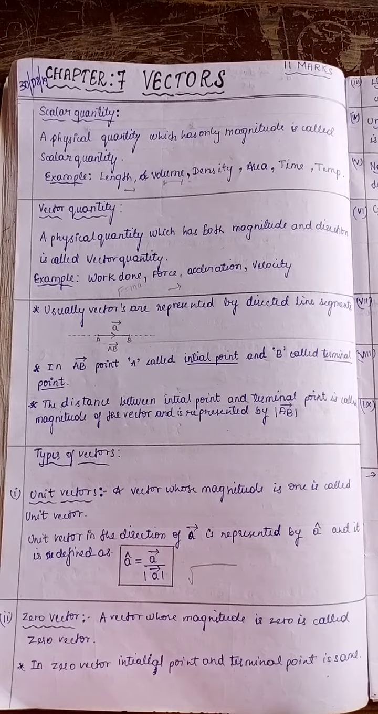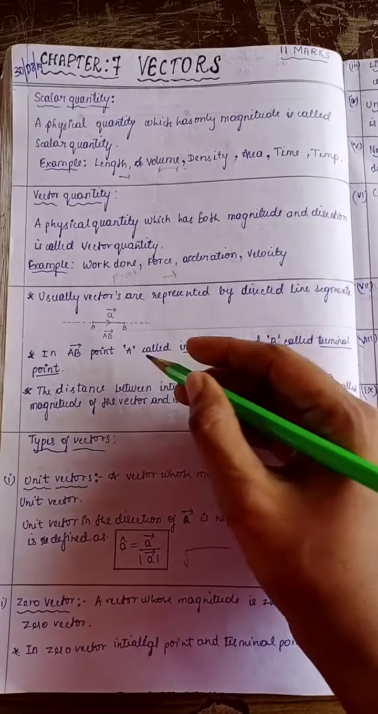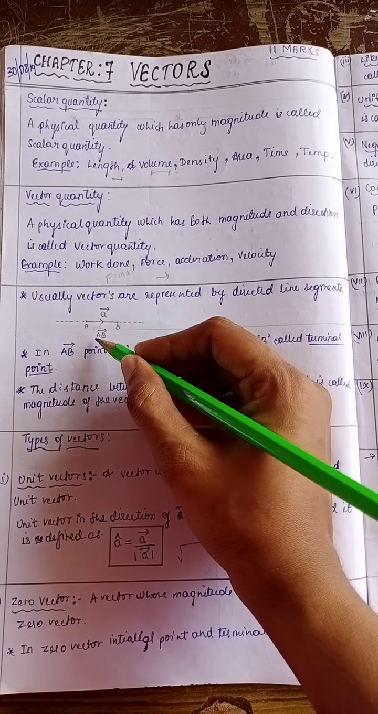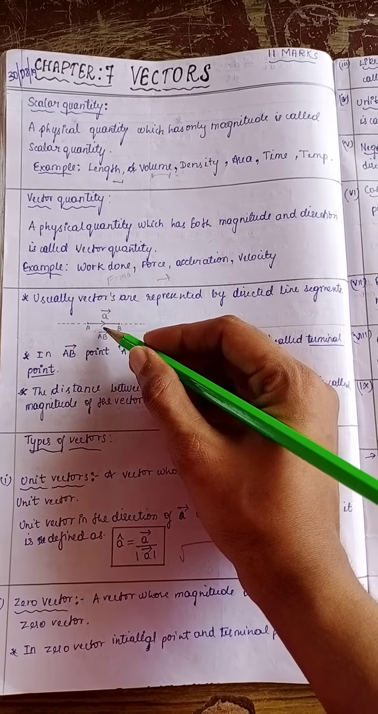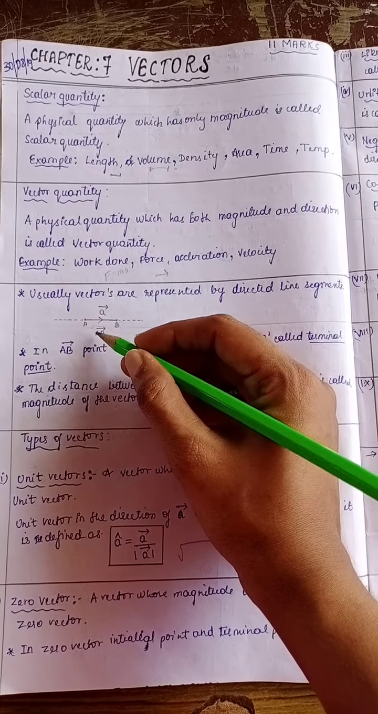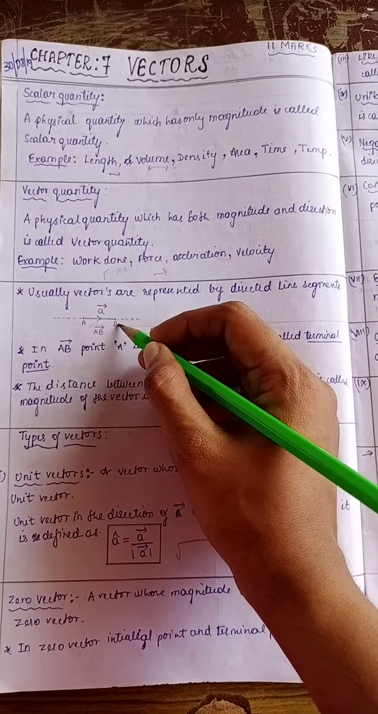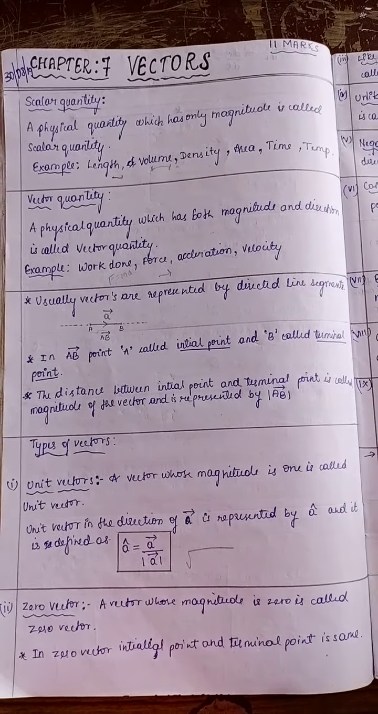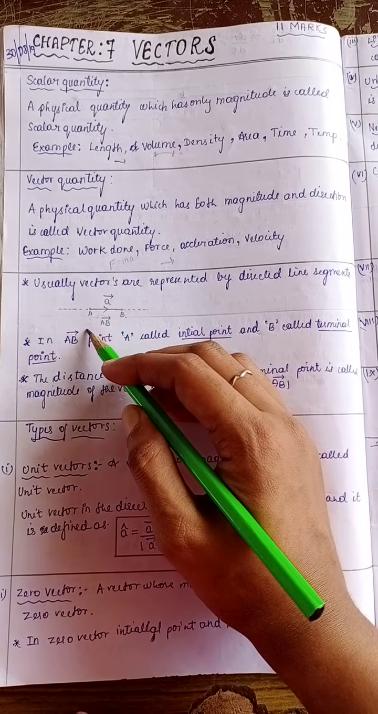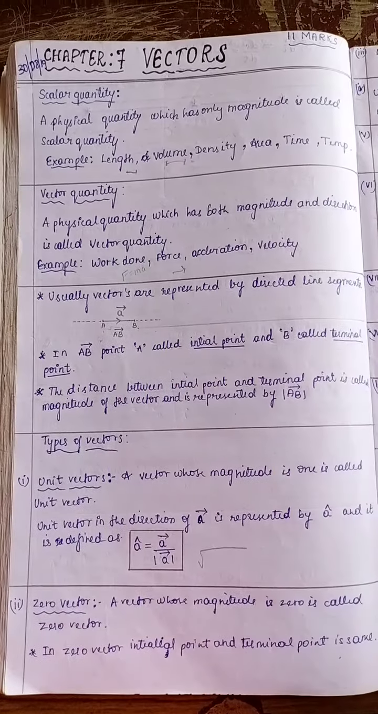Next is the representation of a vector. Usually we represent a vector by a line segment. Here one end is the starting point and the arrow indicates the direction of this vector, and it is denoted by AB with an arrow on top, vector AB. Also we can denote it by a vector a. In vector AB, A is the initial point and B is called the terminal point. Initial means a starting point, terminal means an ending point.